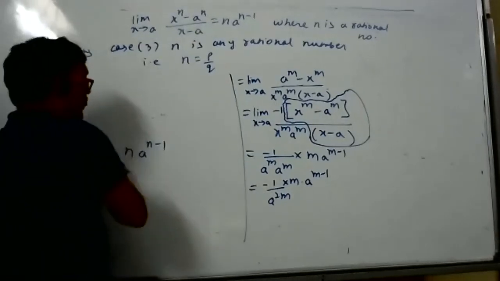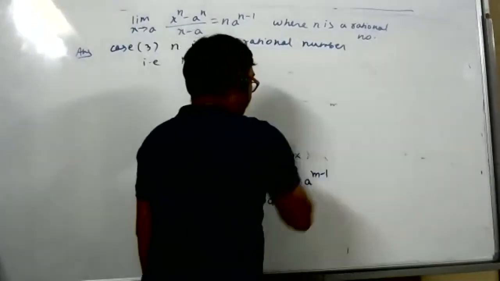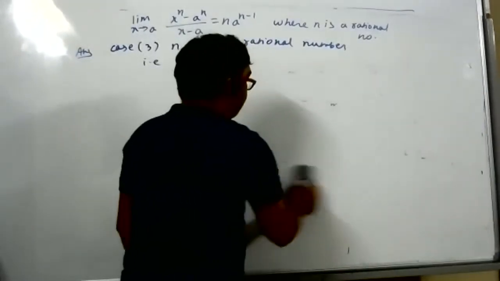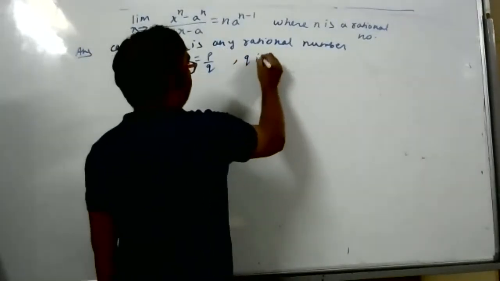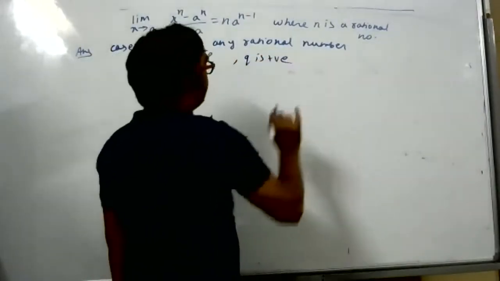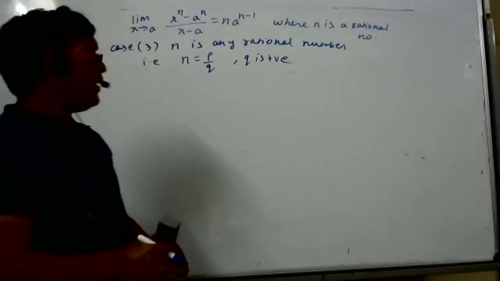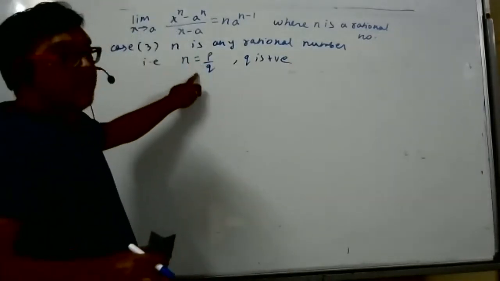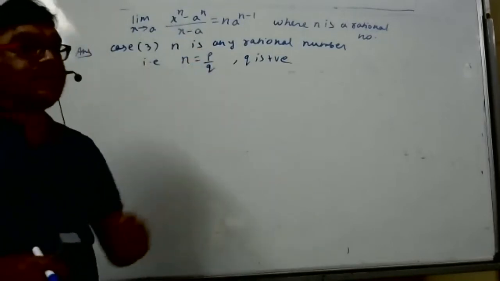And this rational number can be positive, negative, anything. But I will take q as positive. p can be negative or positive, no problem. For a rational number to be negative, only p has to be negative. I assume q as positive.